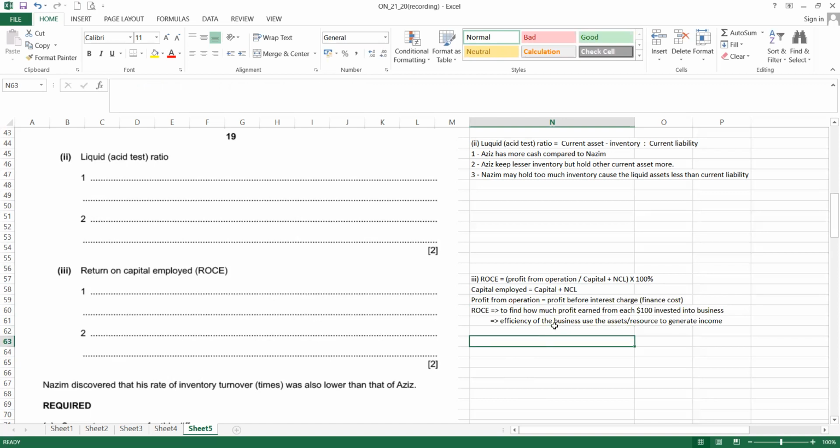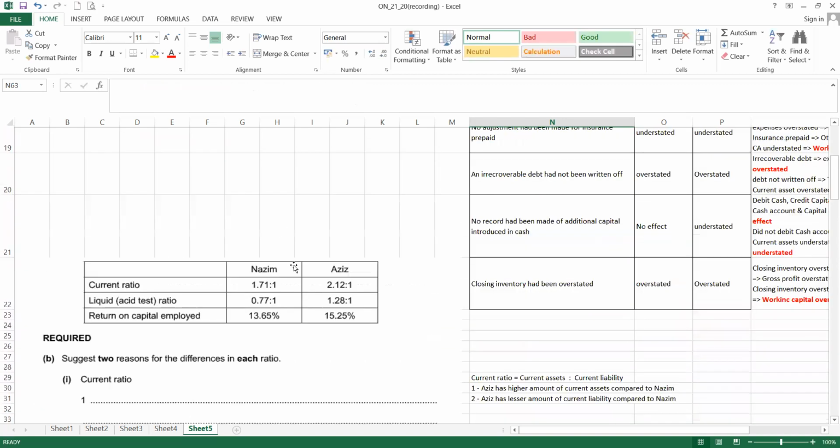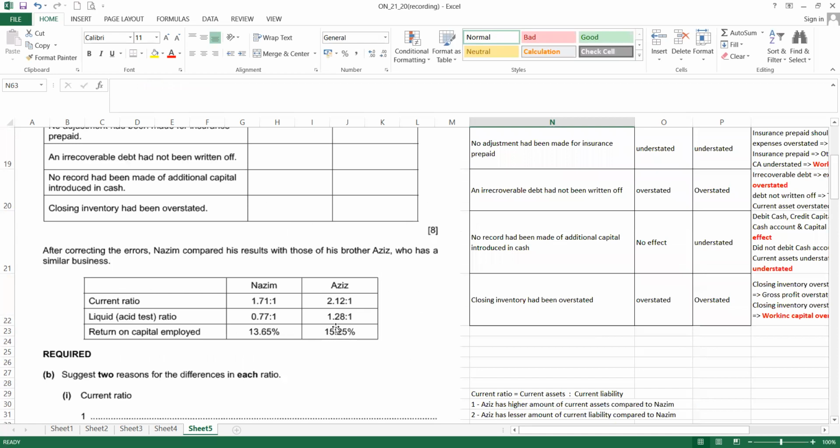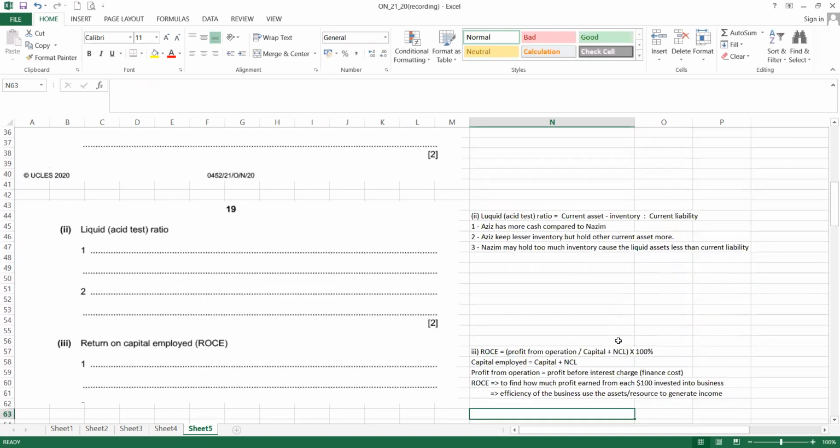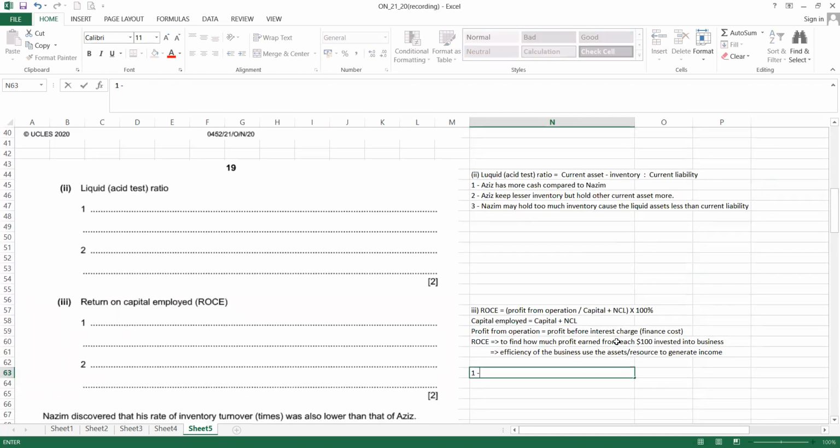So come back to this one. ROCE, which one is better? Same thing, Aziz is better. So in this case, the ROCE can be better. Most probably Aziz has higher profit from operation compared to Nazim.